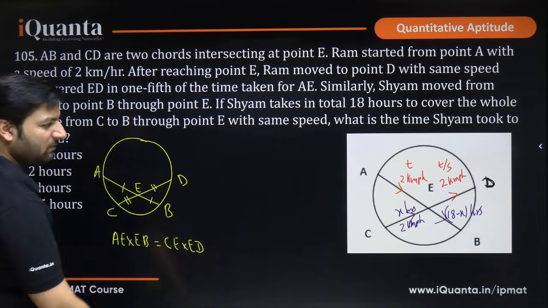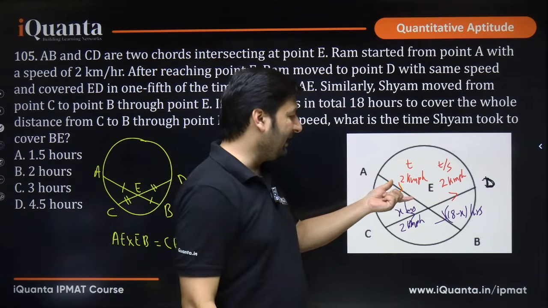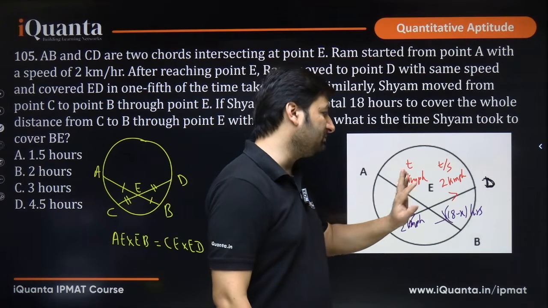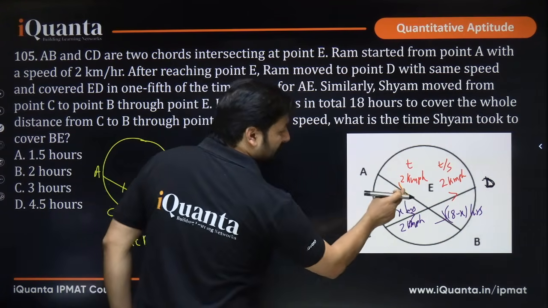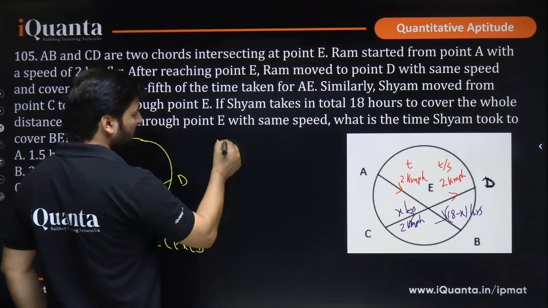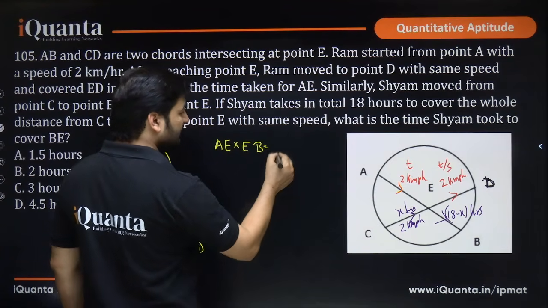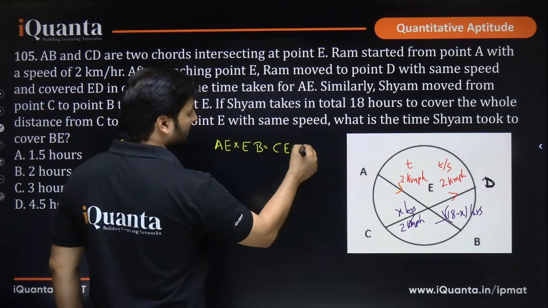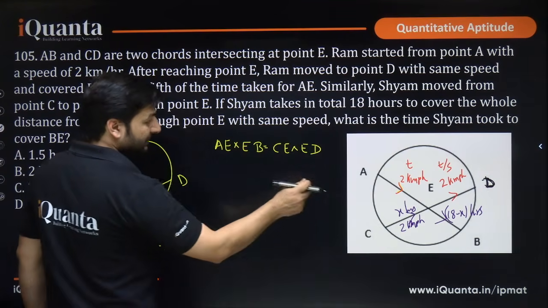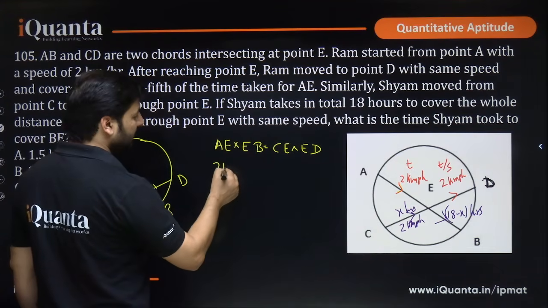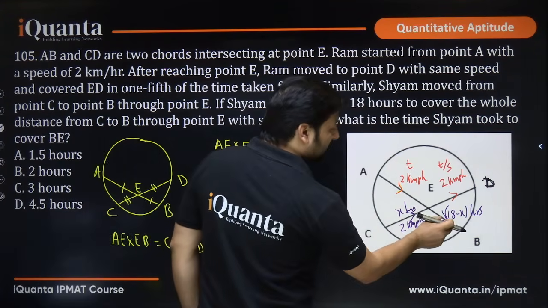Now we simply have to form equations. How do you find AE? We know the speed, we know the time. How do we find DE? We know the time, we know the speed, right? So if we talk about AE into EB, here also we will do AE into EB, that will be equal to CE into ED. AE means the distance, so time given was T, speed was 2, so 2T, into EB.